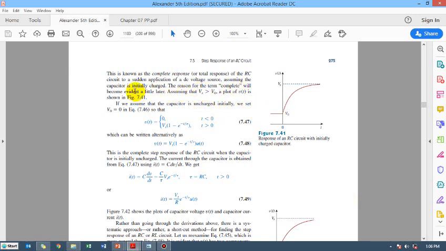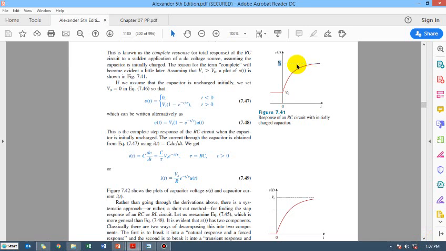So after applying the DC voltage, assuming the capacitor is initially charged, so the capacitor was initially charged at V naught, and when you apply the supply voltage Vs, it is going to take this shape of exponential rise, and then it will reach the final state of supply voltage Vs. Okay, so if the capacitor voltage V naught is considered as 0, this whole graph is going to come down and V naught is going to be equal to 0.